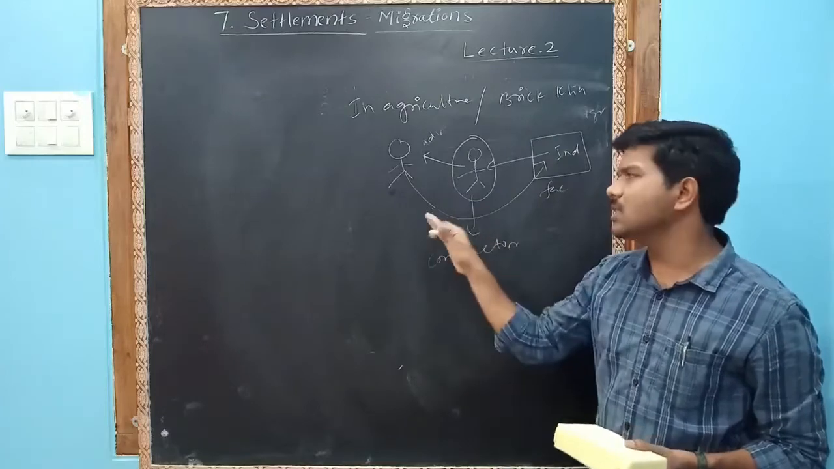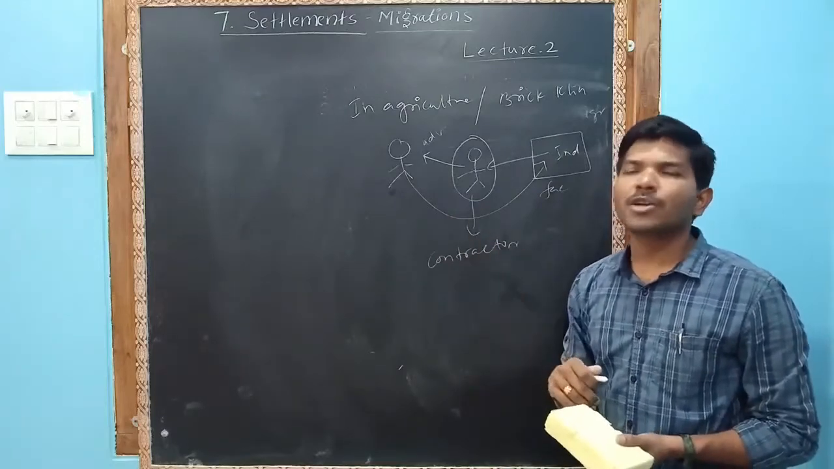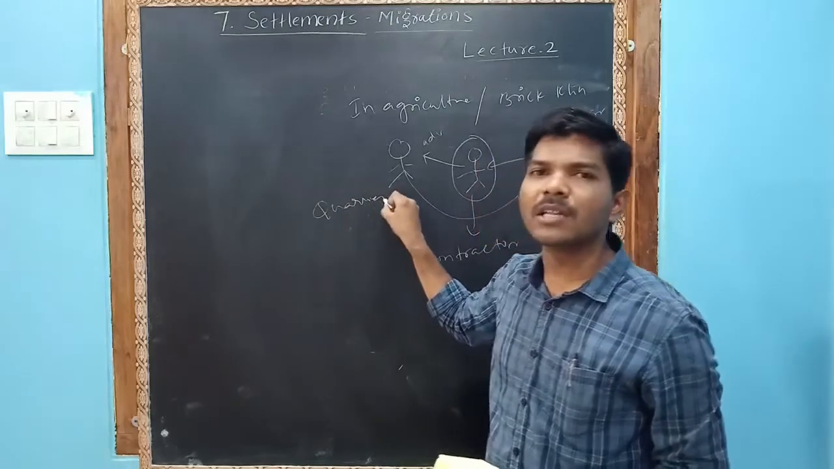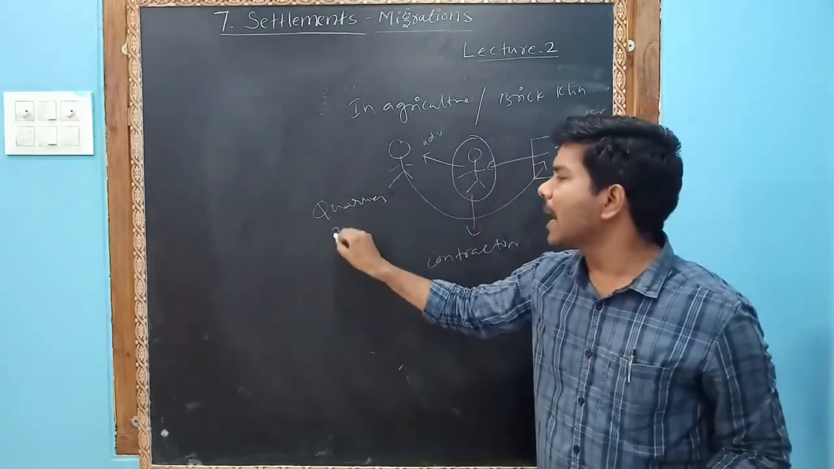So this is how most of the people were recruited in the brick kilns, in the quarries, in the plantations.